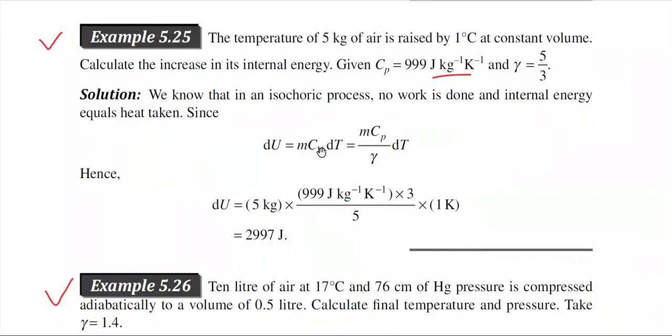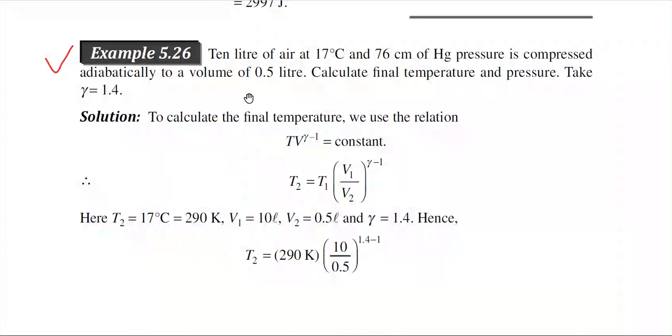So we can write Cv as Cp by gamma, because Cp by Cv is equal to gamma. That is why for Cv we are writing Cp by gamma, so m Cp by gamma into dT. Now all the values are known on the right side, so you can easily calculate the value of dU, that is the change in internal energy.